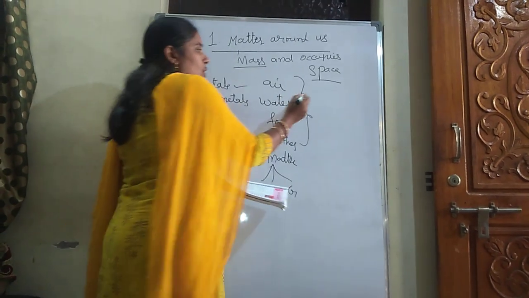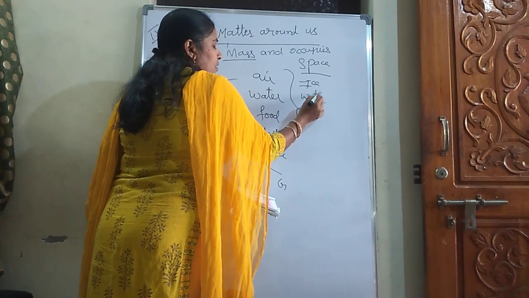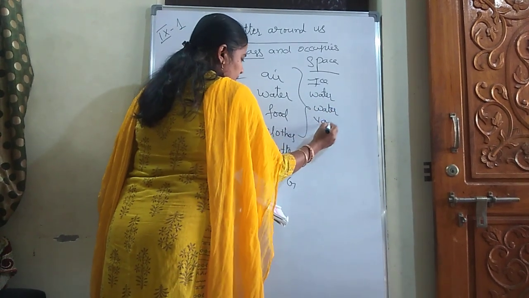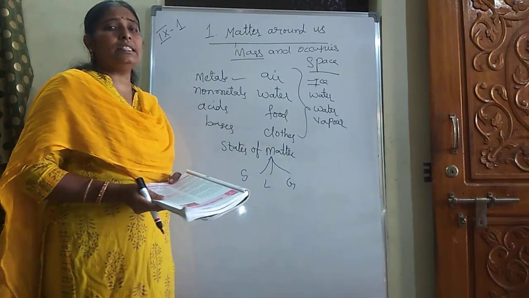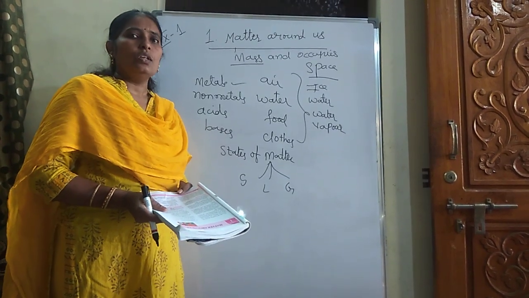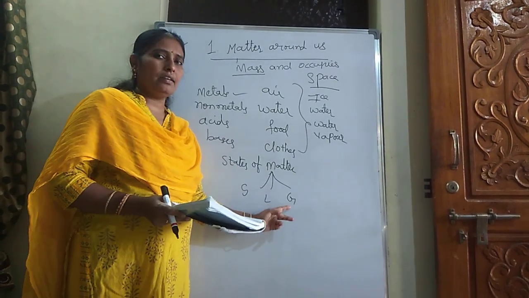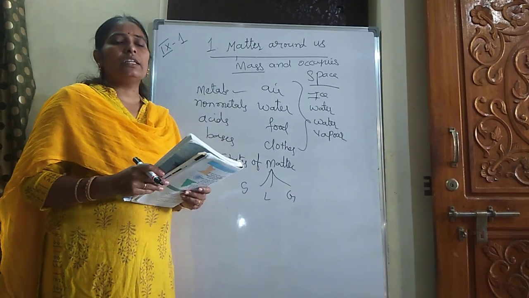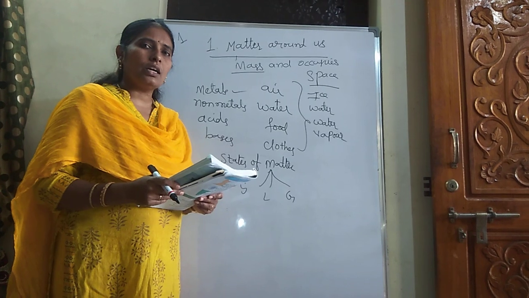Give an example for solid. Ice is an example for solid, water is an example for liquids, and water vapor is an example for the gaseous state. So only one substance, water, exists in solid state, liquid state as well as gaseous state. So matter is broadly divided into three categories: solids, liquids and gases. The solid form of water is ice, the liquid form is water, and the gaseous form is water vapor.